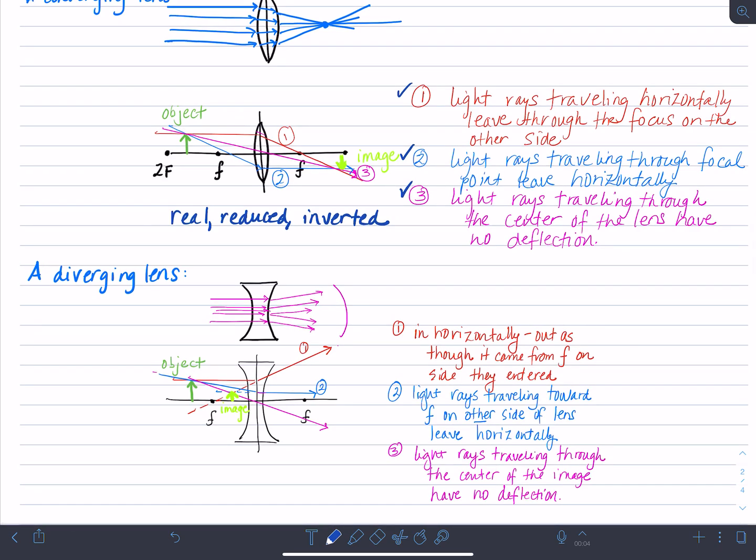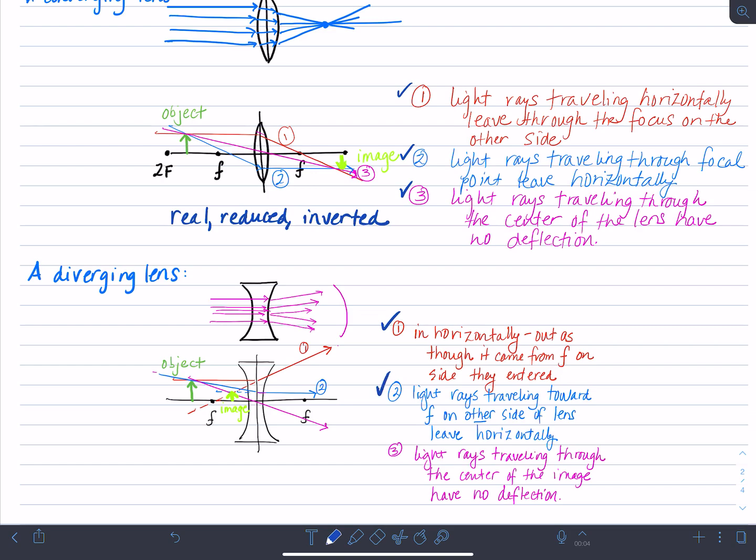Again, here's our diverging lens down here. Here's our object. It's the green line right here. And we've got three ways in which they travel. The first one is that if we have light rays that are coming in horizontally, they're going to come out as though they came through the focus on the object side. Okay? That's what happens when they come in horizontally. If light rays are traveling toward the focus on the other side, traveling toward it, it's going to come out horizontally. That's the second path we see.